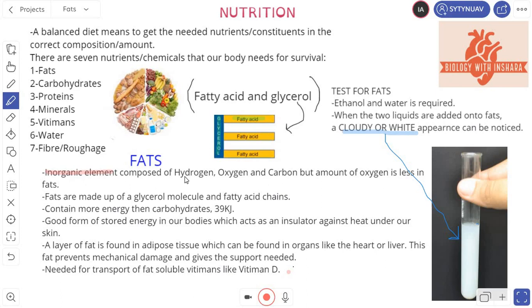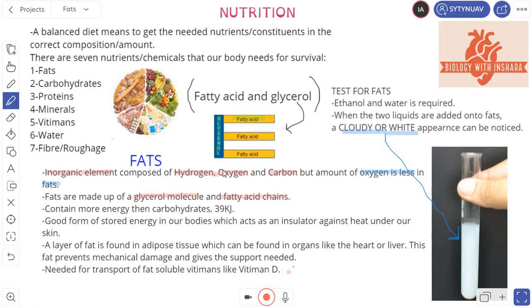Now, fats are composed of three main elements: hydrogen, oxygen, and carbon. These are the three main elements that make up fats, but please understand that this is very, very important for your understanding, that in fact the number or the composition of oxygen is always less. So remember this in blue, that oxygen is always less in fats. Okay, right, moving on. Fats are made up of a glycerol molecule and some fatty acid chains.